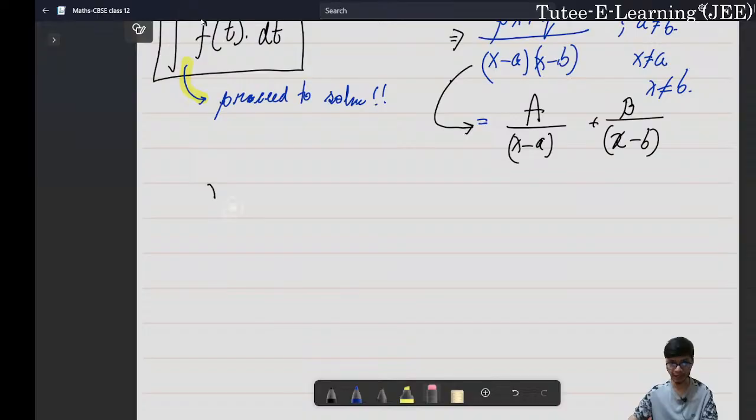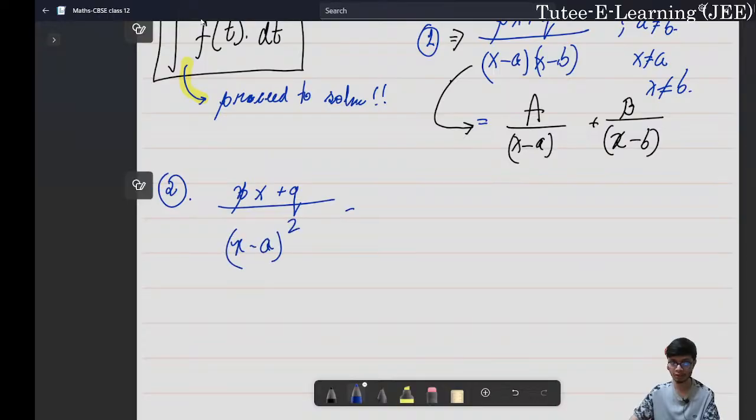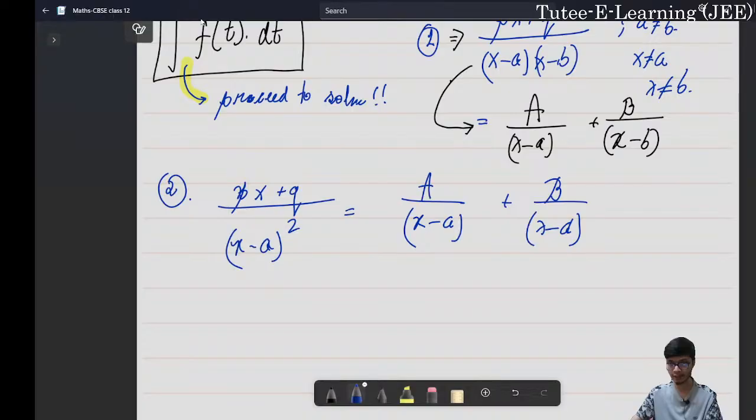Let us say we have taken one form over here. Let us name it number 1. Similarly, we can take up other forms like (px + q) divided by (x - a) whole square. We can express this as A by (x - a) plus B by (x - a) whole square.